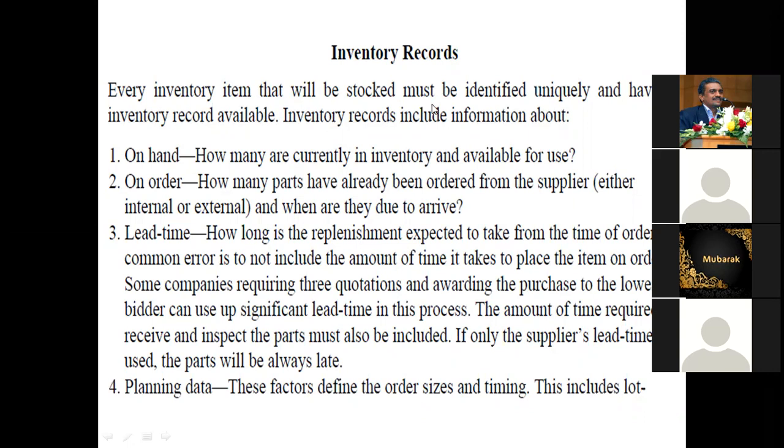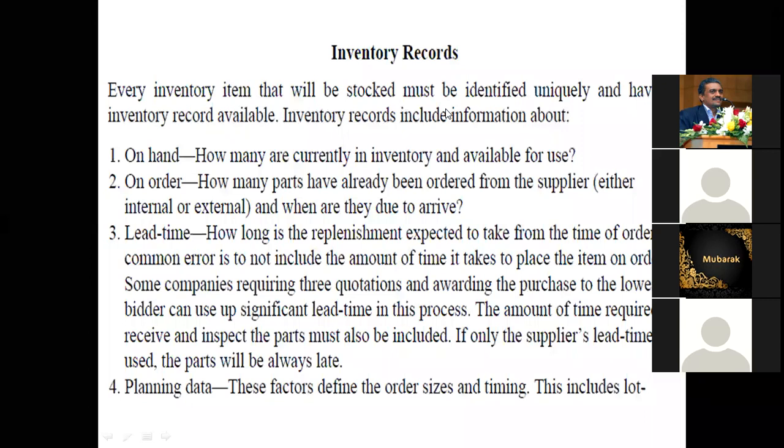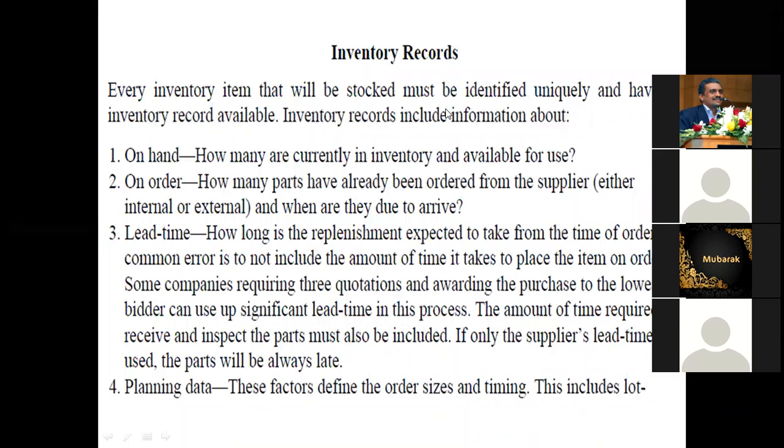Maybe I have 1 million Omani Riyal. In my company, I have 10 Toyota cars or any components, accessories, anything. So how many are currently in the inventory and available for use? Available for use, that is called on hand.